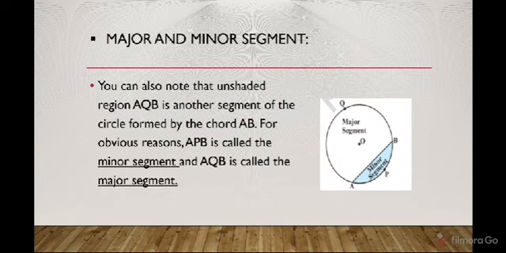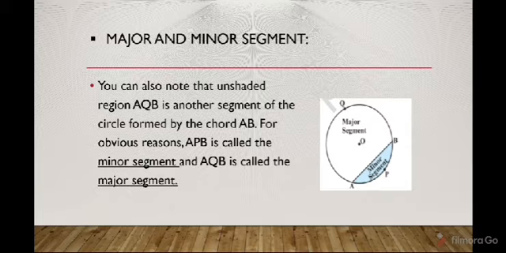Now again, what are the major and minor segments? When you draw this chord AB, it divides the circle into two areas. One is this blue shaded part and the other is the remaining white portion of the circle. Since the area of the white portion is more than the area of the blue portion, the blue one is the minor segment, and the remaining portion is the major segment.